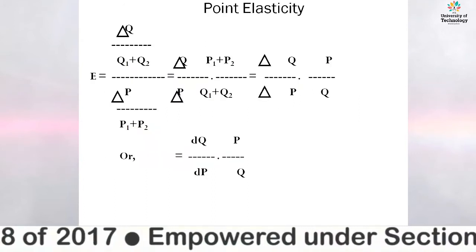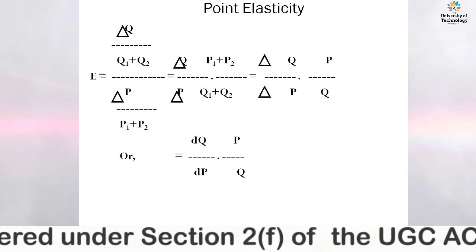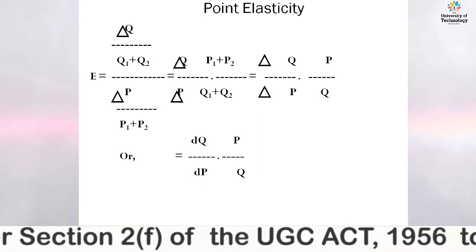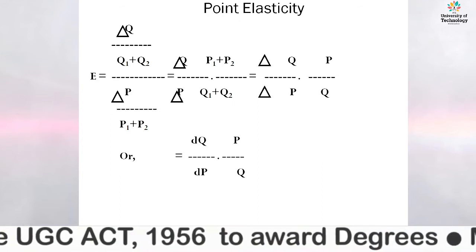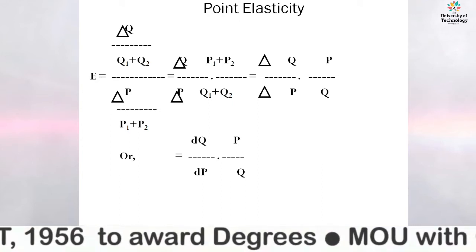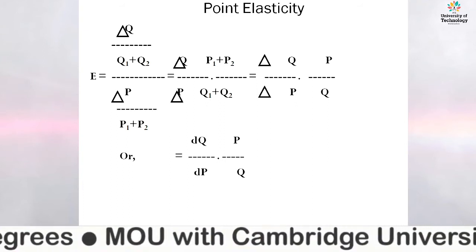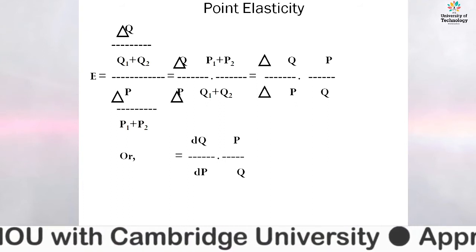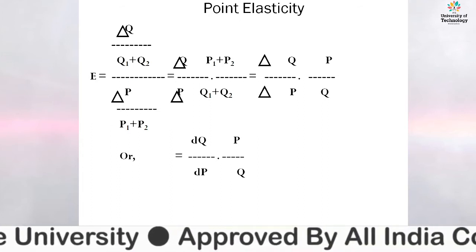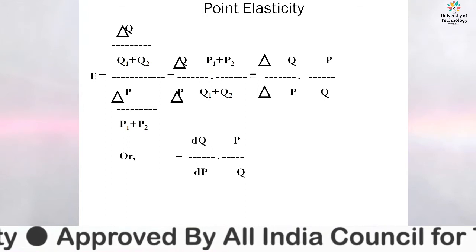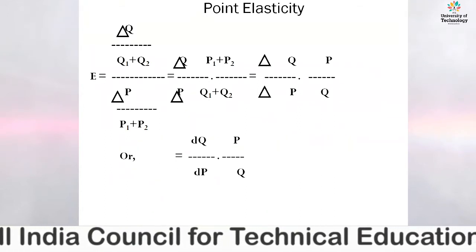right? The point elasticity is denoted here as the change in quantity divided by total quantity demanded, and the whole factor is divided by the change in price divided by total price. In another way, it can be represented as delta Q divided by delta P into P1 plus P2 divided by Q1 plus Q2.